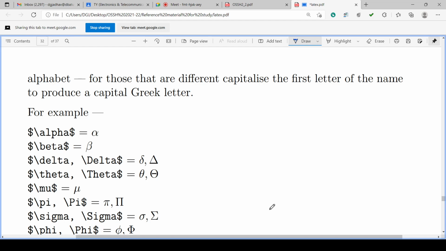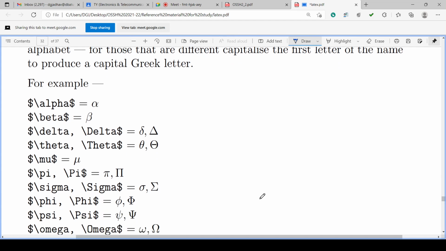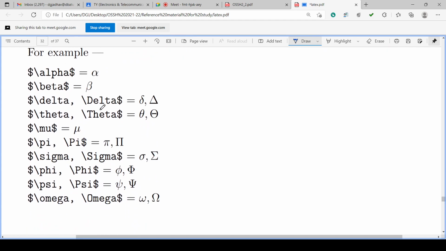If the first letter is capitalized, then it will generate the capital Greek letter. So these are the examples. Dollar, math mode started, \alpha, dollar completes. This gives alpha in Greek.